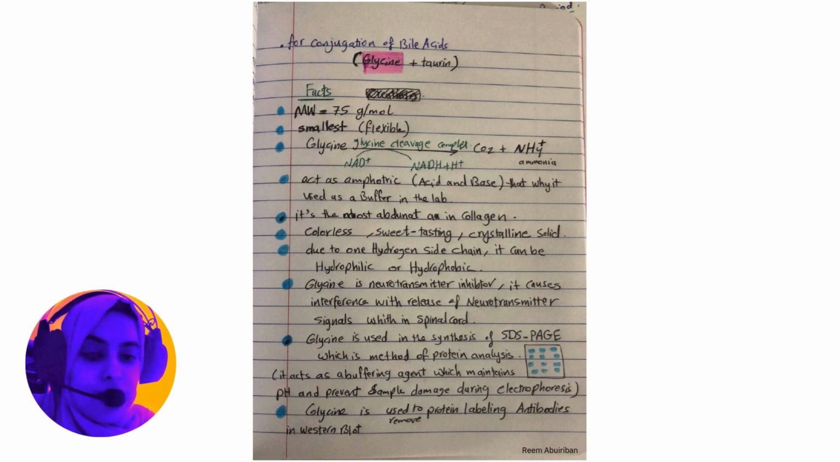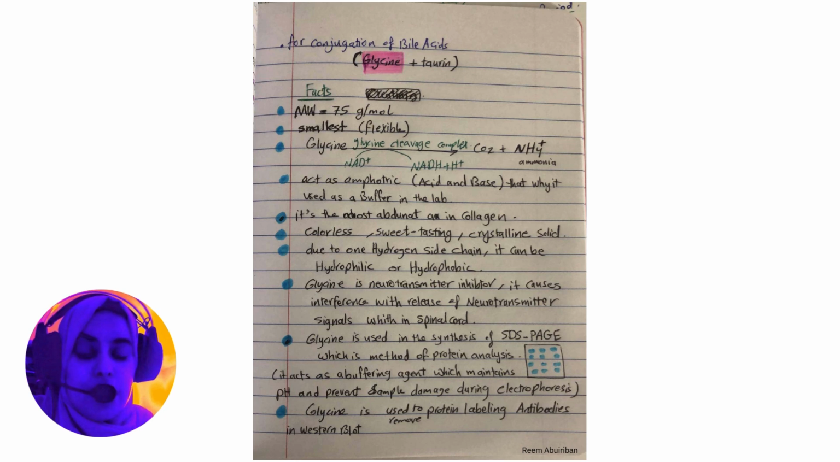Okay, I will now mention some facts about the glycine. The first one is the molecular weight is 75 grams per mole, and that indicates that it's the simplest amino acid. It's also the smallest amino acid, and it's so flexible because the side chain is only an H group. It's so small, it can easily move, so it's so flexible.